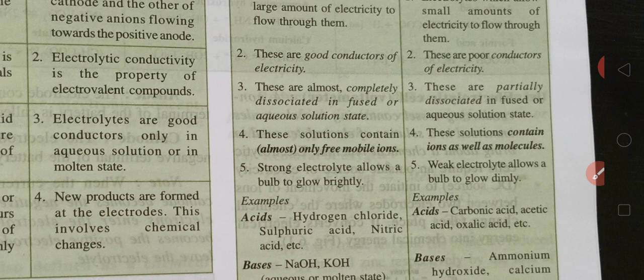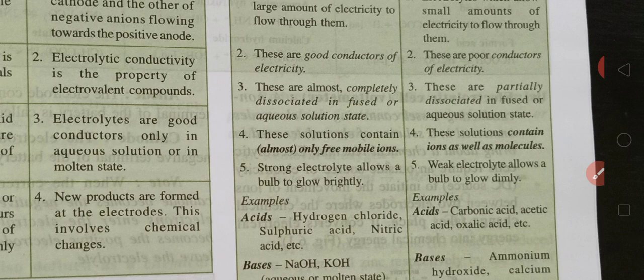Then fifth point, children, strong electrolytes allow the bulb to glow brightly when we connect it through an electrolytic cell, we'll see it later very soon. The bulb which we attach to this electrolytic cell or this apparatus glows brightly in a strong electrolyte, and a weak electrolyte allows the bulb to glow dimly.